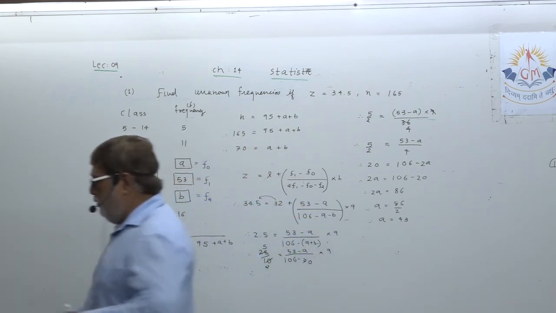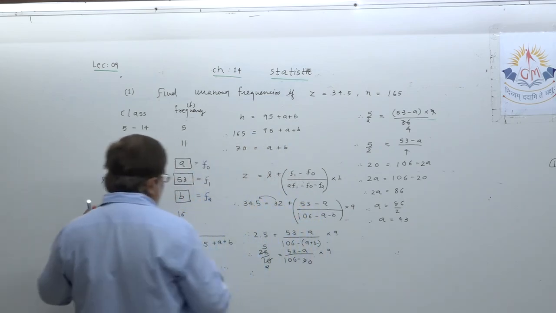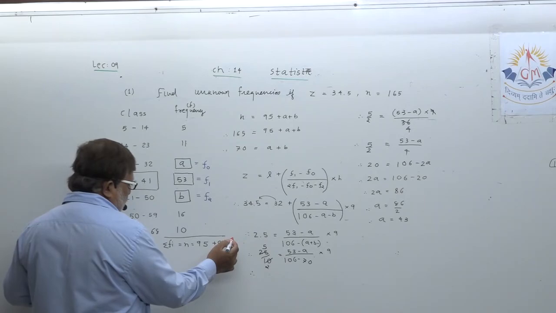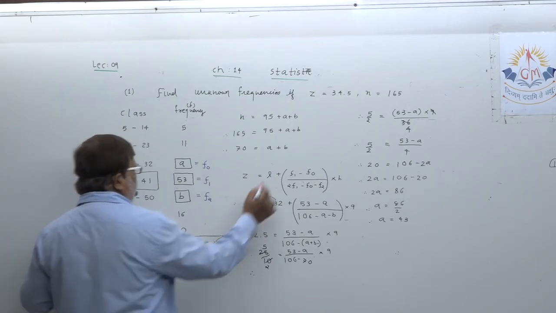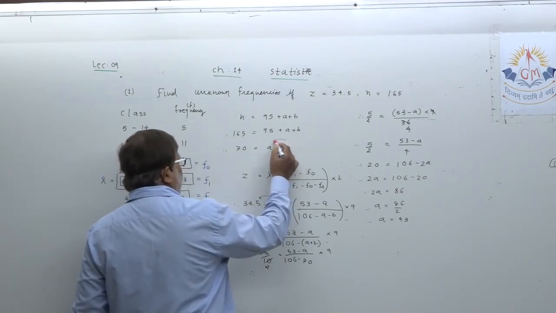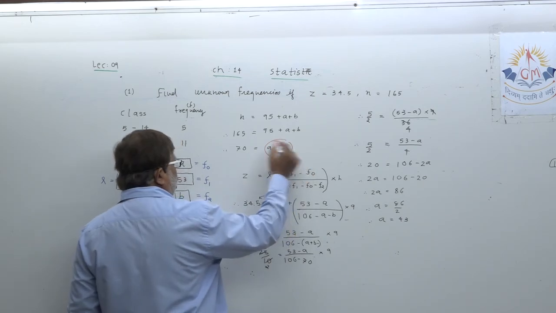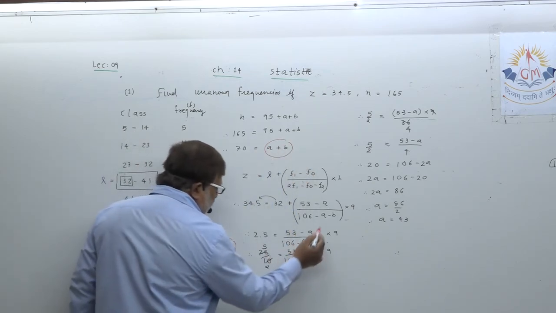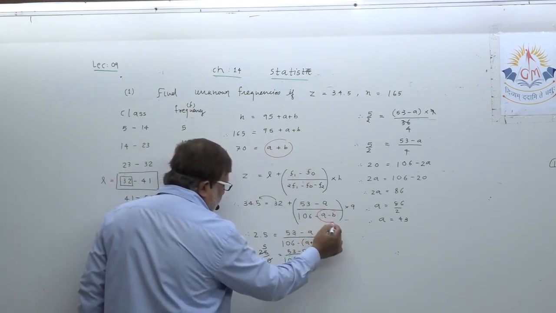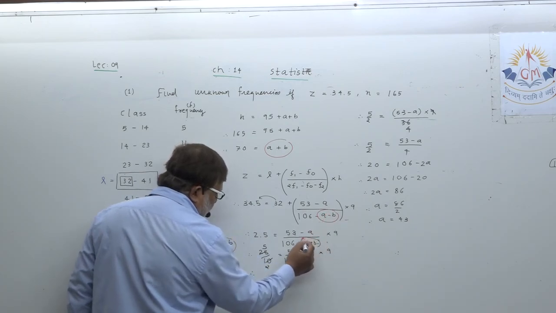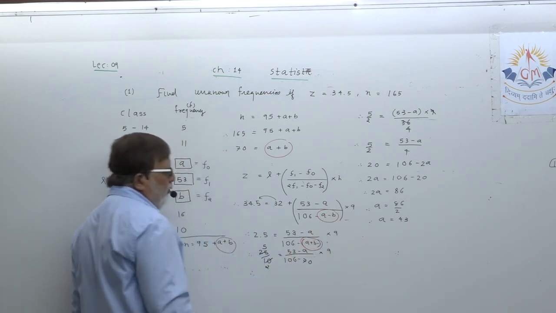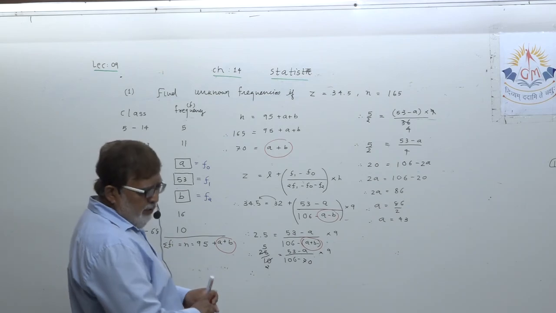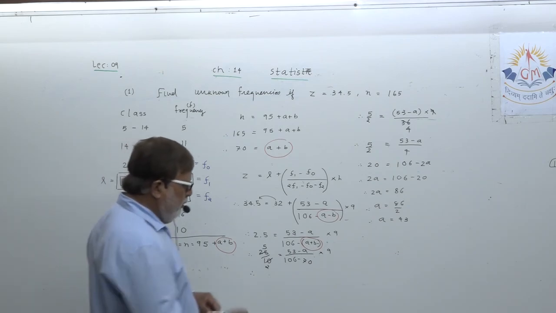Again, this remains the key point every time: you have to get the value of A plus B. This way you will take out common and substitute the value of A plus B, because you are getting two unknowns.